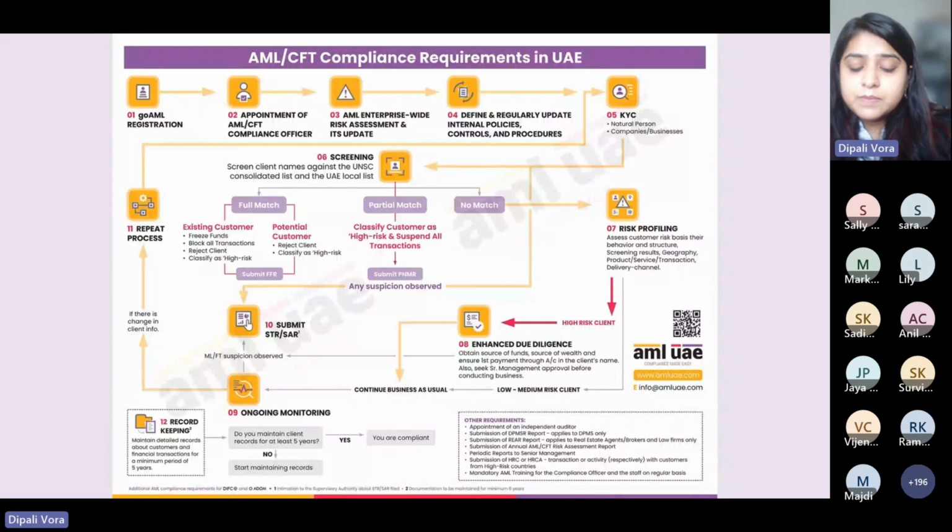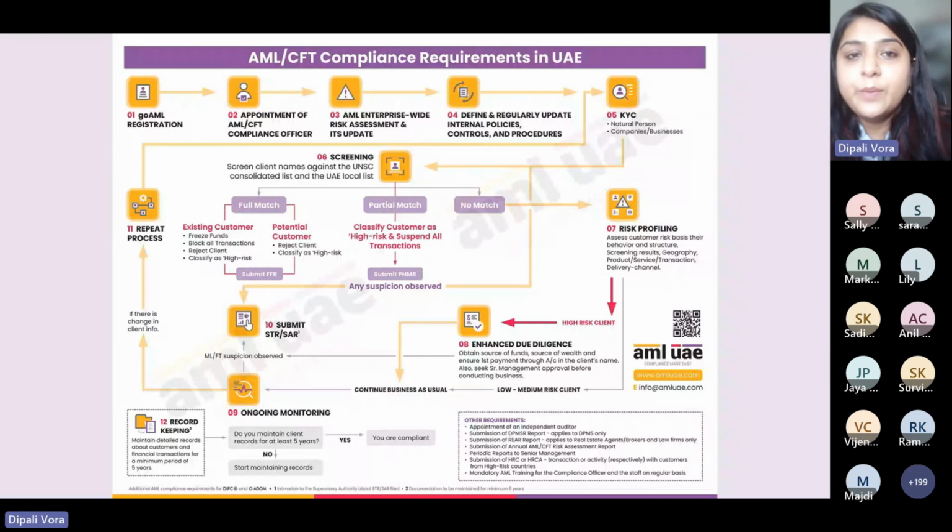For example, if that person has committed some kind of criminal activity, that could be a high risk person. If that person has committed some tax fraud, or is part of any money laundering litigation, that could be a high risk category for you. So we have to set some internal rule that this kind of customers we treat as high risk, or this kind of customers we are not going to work with, just to make sure that we are not at fault at any point of time.